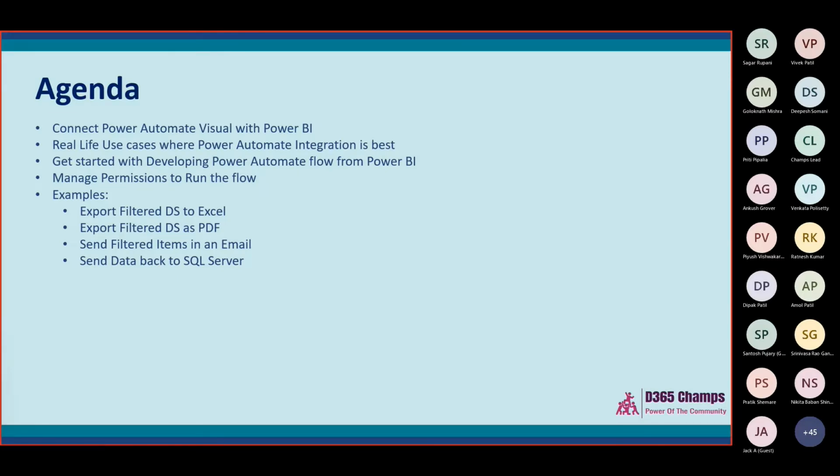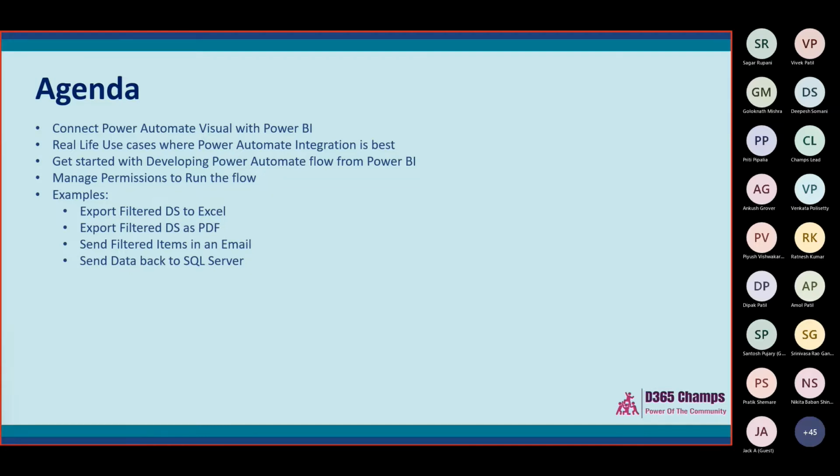Let's talk about the overall session agenda that I'm going to cover in the next 50 minutes. First of all, I will try to explain what Power Automate Visual in Power BI is and which type of integration is possible with that new concept. Then we will talk about some real life use cases where this concept is really useful, and we will get started with the Power Automate integration with Power BI.